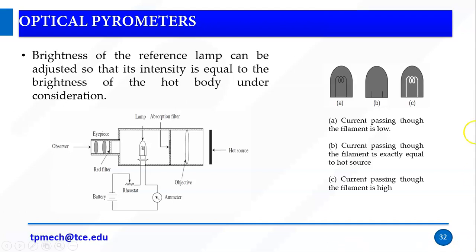So this is the optical pyrometer, where we have an observer eyepiece and a red filter. To view through this red filter, we have a hot source here, the object is here, and we have a lamp connected to a rheostat as well as a battery and ammeter. If you switch on the electric supply, the light will glow. If the hot source is placed here, we compare this hot source to a filament. If the filament looks like this, we can say the current passing through the filament is low, so the hot source is hotter. If the filament is not visible at all and the two are equal, then the current passing and the hot source temperature are equal.